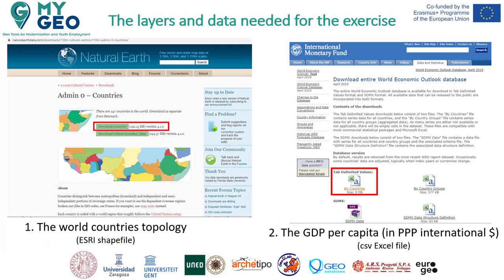The layers and data needed for this activity are the topology of the countries layer, and the GDP dataset with any georeferenced field. In this case, it is a CSV file with the GDP data per capita in PPP current international dollars.